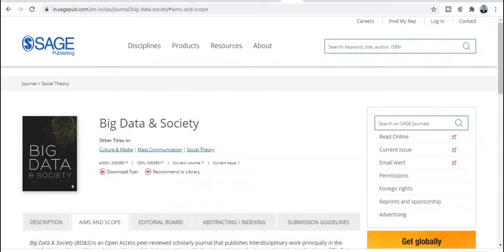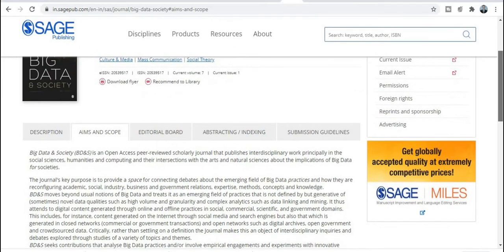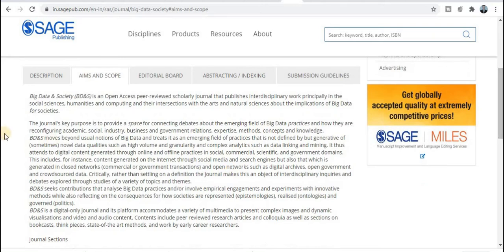Now the next category is the SAGE publication. The journal name is Big Data and Society. SAGE is a very renowned platform to publish your research paper. If we want to explore everything about this particular journal, we can use the description tab. Just click on this tab and you will get the information about the journal. Aim and scope is also given here, along with the editorial board members and indexing and abstracting.